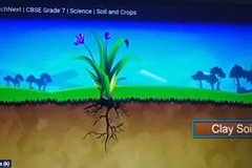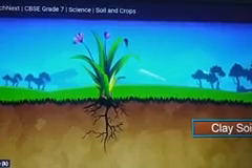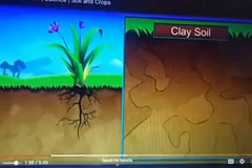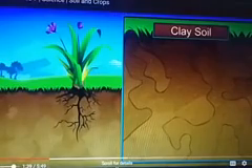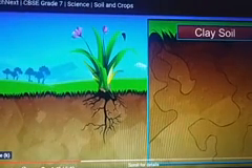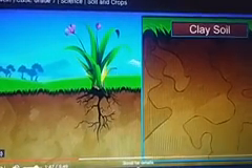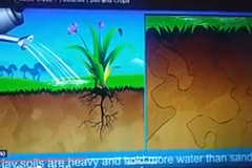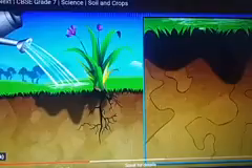Next soil that we already know about, clay soil. It is made up of fine particles compared to sandy soil. In clay soil, the particles are tightly packed to each other. Here the water holding capacity of clay soil is very good. It can retain water, it's very heavy and it's moist also.